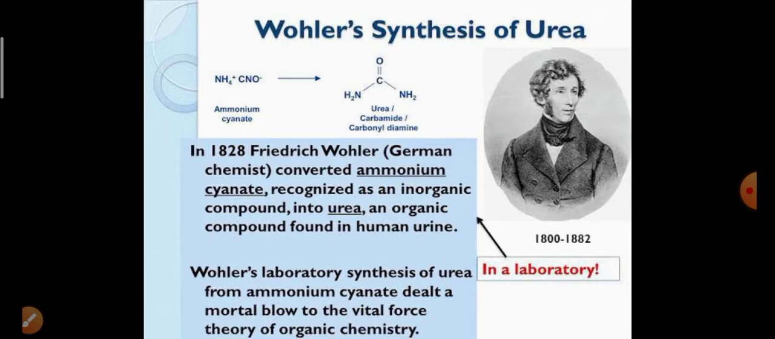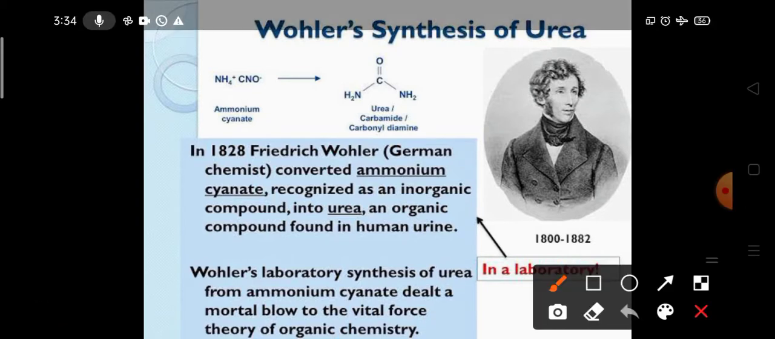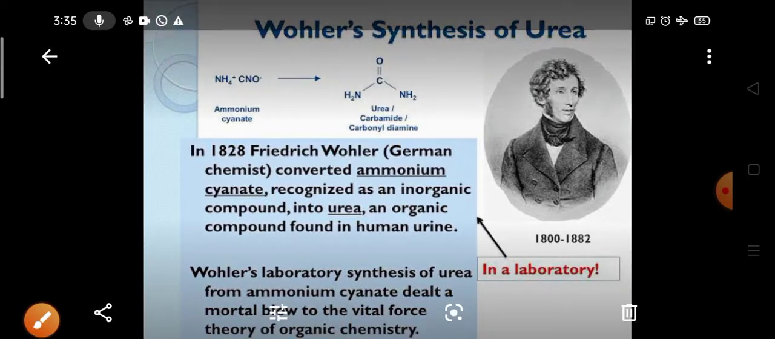Actually, urea is an organic compound. Here you can see what urea is. Urea is an organic material found in human urine and animal urine also. But Wöhler prepared this in the laboratory.